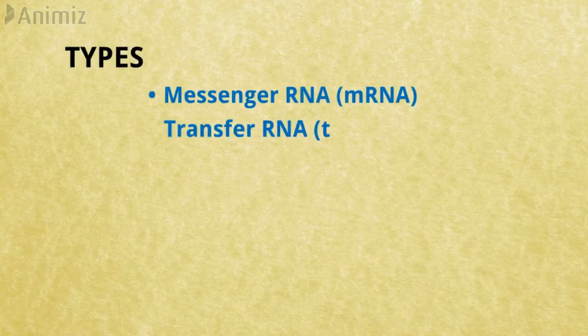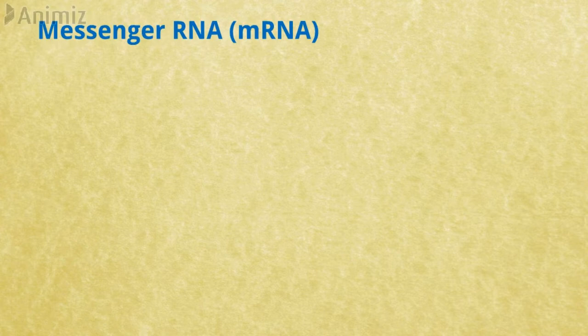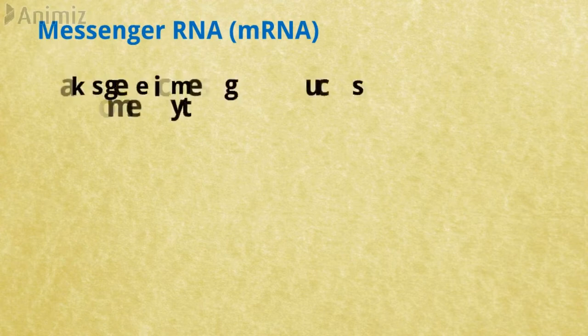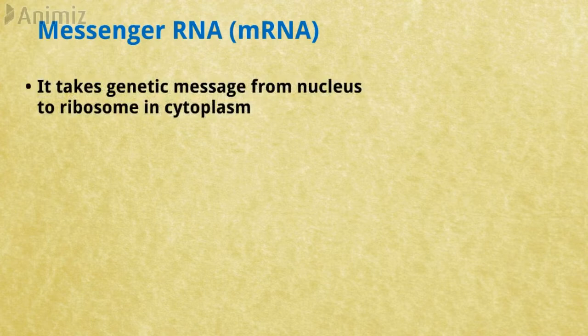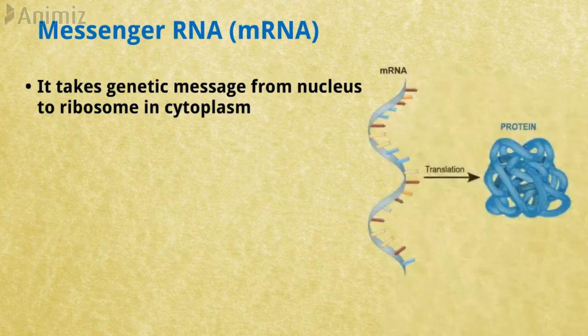Types of RNA. Three main types of RNA are messenger RNA, transfer RNA, and ribosomal RNA. First of all, messenger RNA. As the name indicates, it takes the genetic message from the nucleus to the ribosomes in the cytoplasm to form particular proteins. Messenger RNA carries the genetic information from the DNA to ribosomes, where amino acids are arranged according to the information in the messenger RNA to form specific protein molecules.